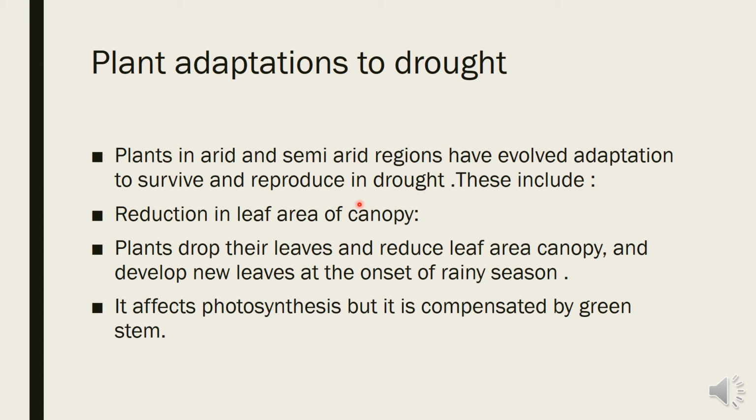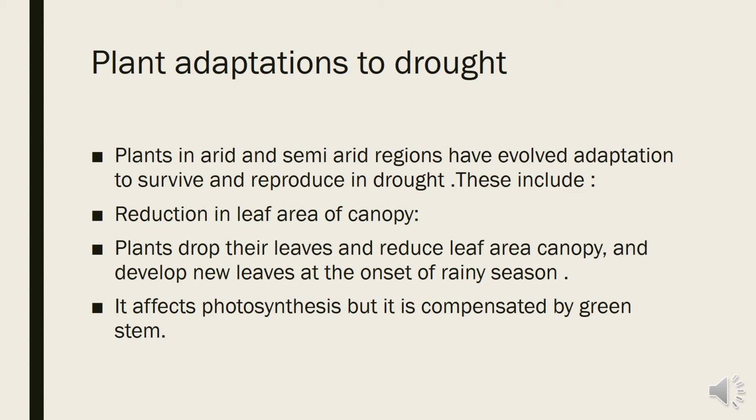The reduction in the leaf area of the canopy. Plants drop their leaves. When they drop their leaves, transpiration turns off, the area of the canopy is reduced, and they develop new leaves at the onset of the rainy season. Plants shed their leaves to stop transpiration, and when the condition becomes favorable, they develop new leaves. It affects photosynthesis but is compensated by the green stem. When the plants shed their leaves, photosynthesis is terminated for some time.